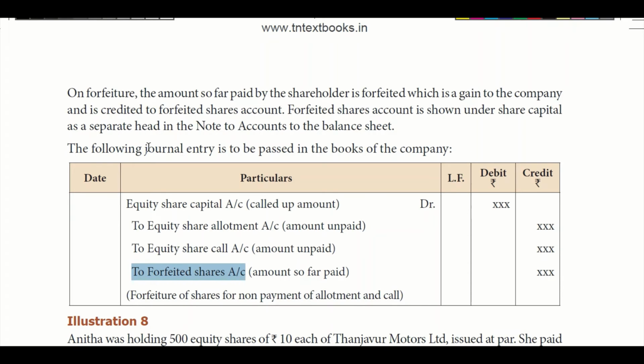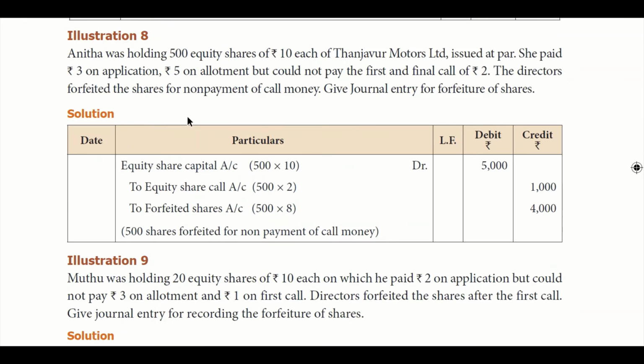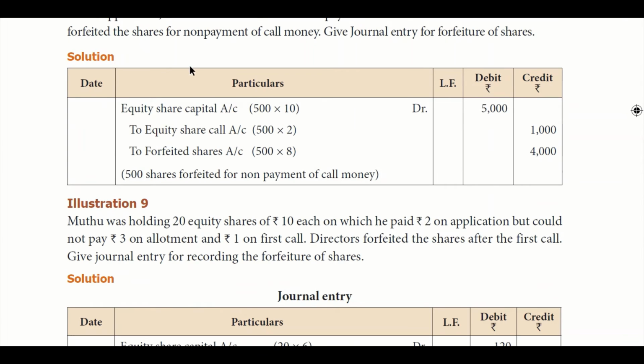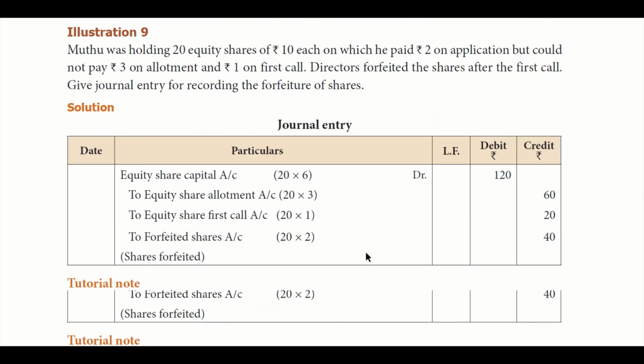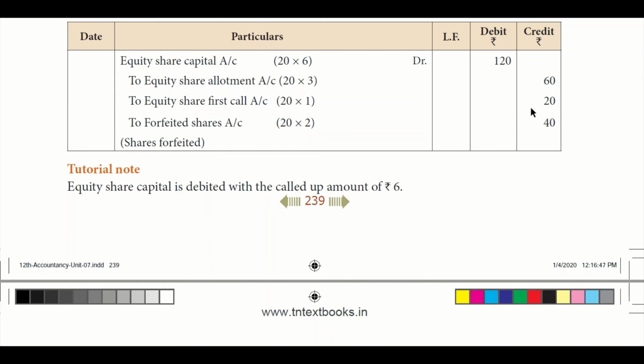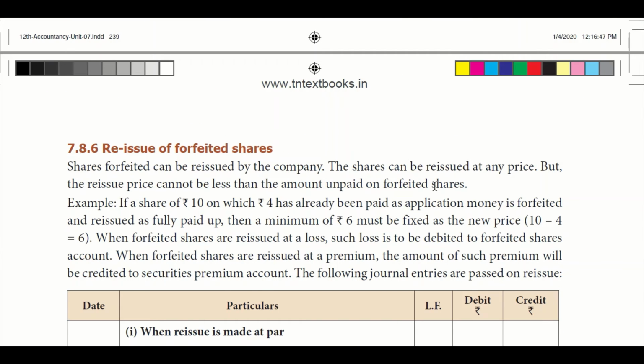It's a gain for the company, so it will be added to your share capital. So it is a credit which is shown under the share capital. There are a couple of examples of the same. Forfeiture of shares is very important, so you can just go through these two examples. You will get it in that small questions type, right?